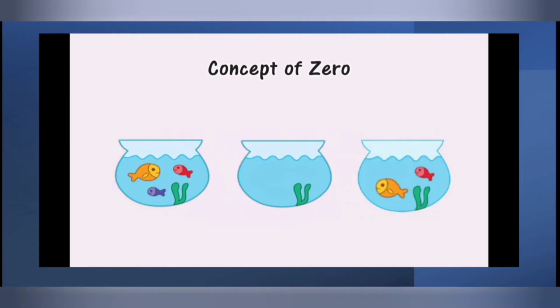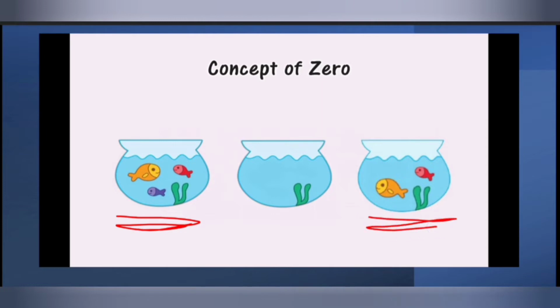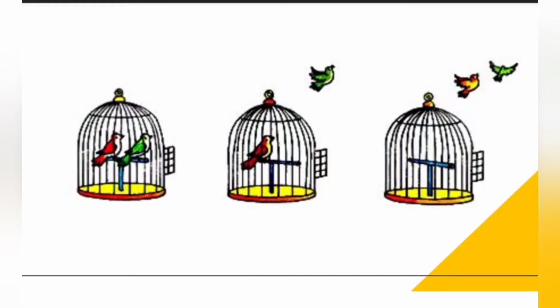If you observe here, in the first pot, are there fishes? Yes, the fishes are there. In the last pot, are there fishes? Yes. In the middle pot, are there fishes? No. That means the fishes in the middle pot is 0. That means no fishes.